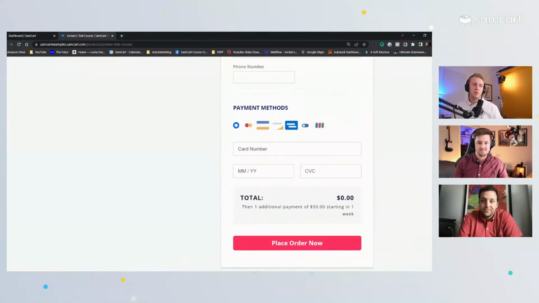Yep. So your customer puts their credit card number down. If it's $0, if it's a free trial, they're not charged then. But in a couple of days, they'll get a subscription email from SamCart saying, "Hey, your card is about to be charged for this product that you purchased." And then on the 7th day, when the trial is over, they'll be charged $50. Pretty cool. Bingo.